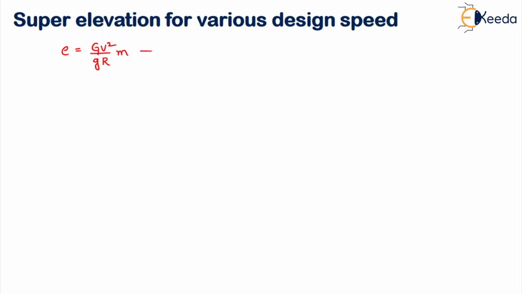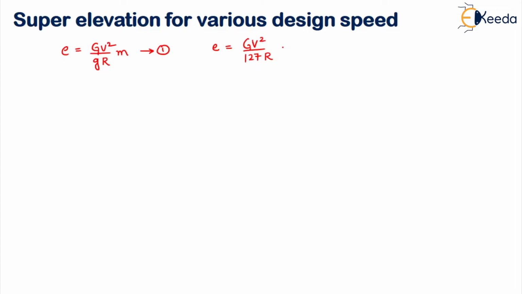Let me call this equation 1. Suppose we substitute those values, what do we get? We get capital G capital V square by 127 R. This is the equation by which you calculate the super elevation.